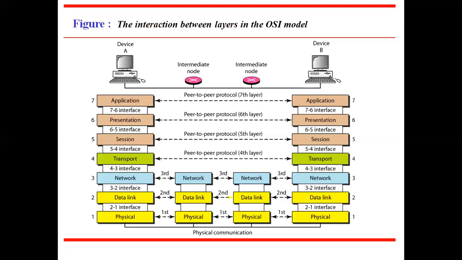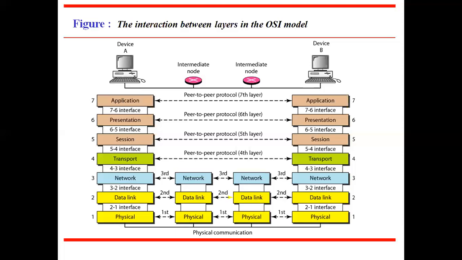Thereafter, the message will go through the presentation layer, session layer, transport layer, network layer, and data link layer. After that, the message is moved physically to the other side. On the receiving end, as soon as the message is delivered, it goes through the data link layer, network layer, transport layer, session layer, presentation layer, and application layer. The application layer presents the message to the recipient.